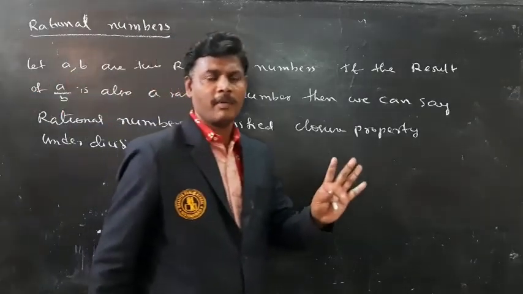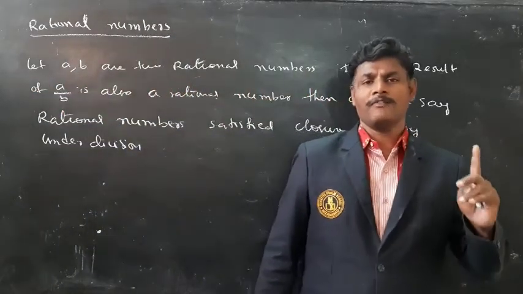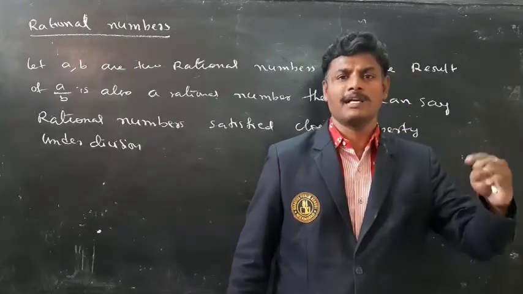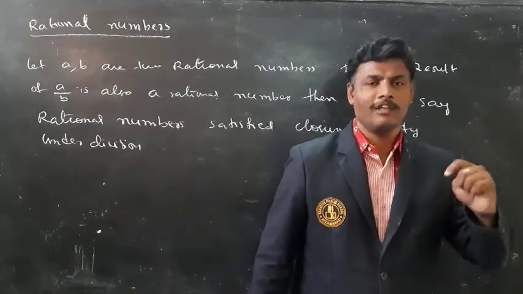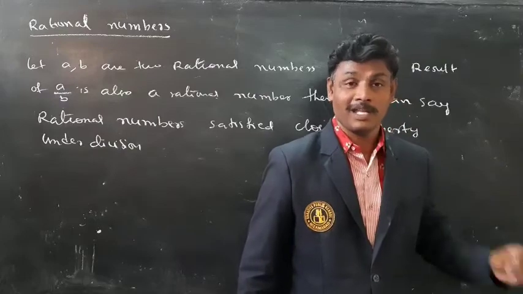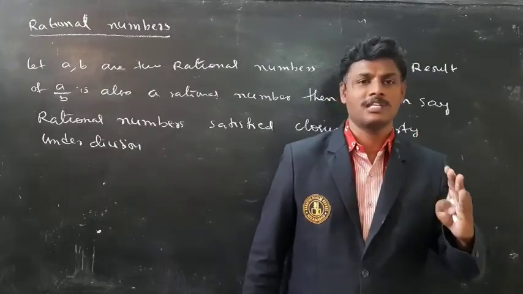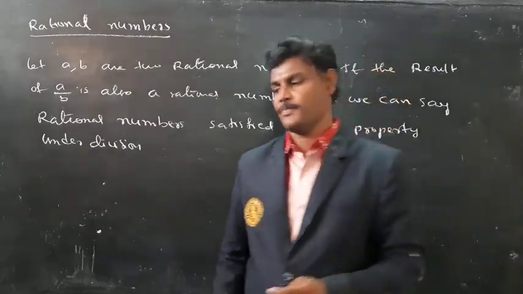Let a, b be two rational numbers; if the result of a by b is also a rational number, then we can say closure property is satisfied by rational numbers under division.